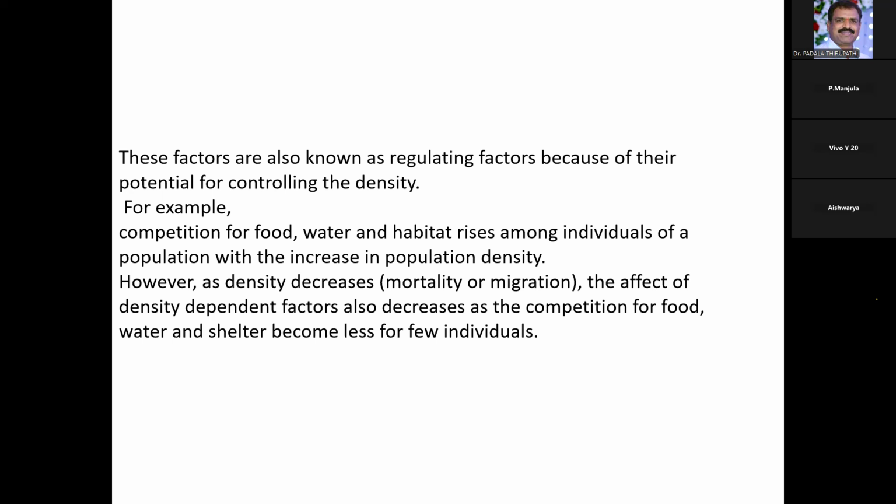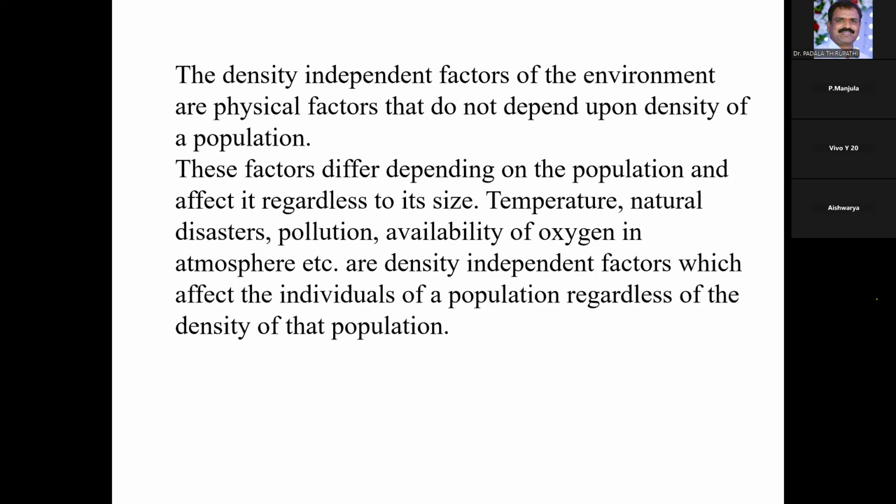So now, density independent factors. These factors of the environment may be physical factors that do not depend upon the density of the population. These factors affect the population regardless of its size. Mainly the temperature or natural disasters.